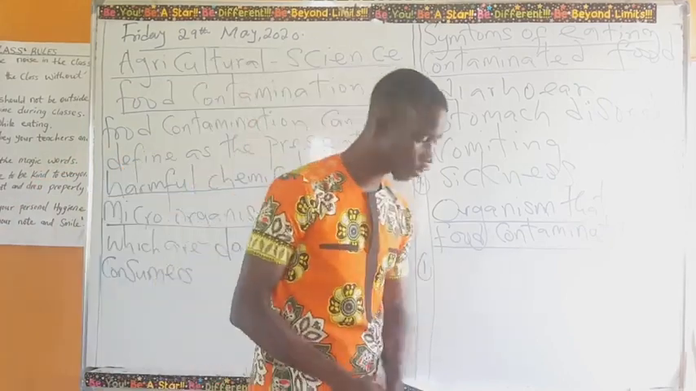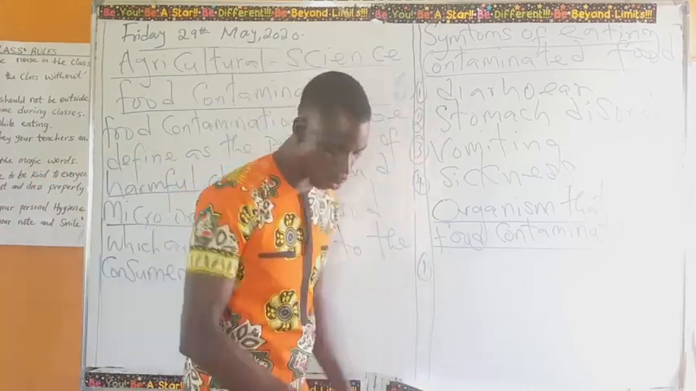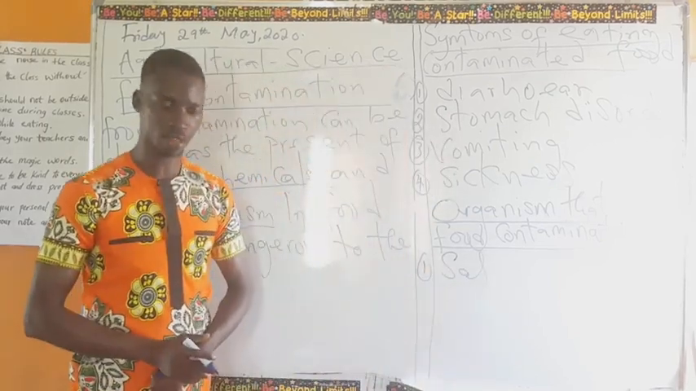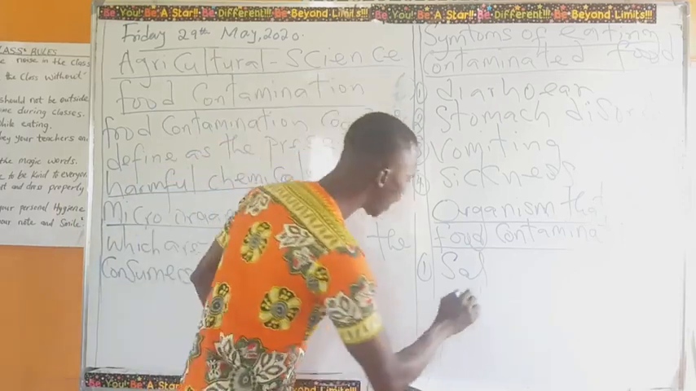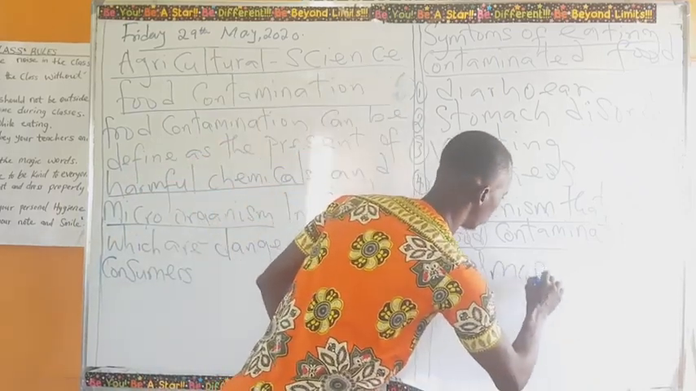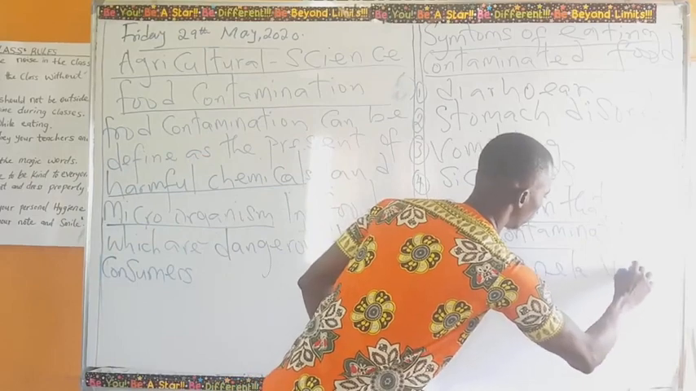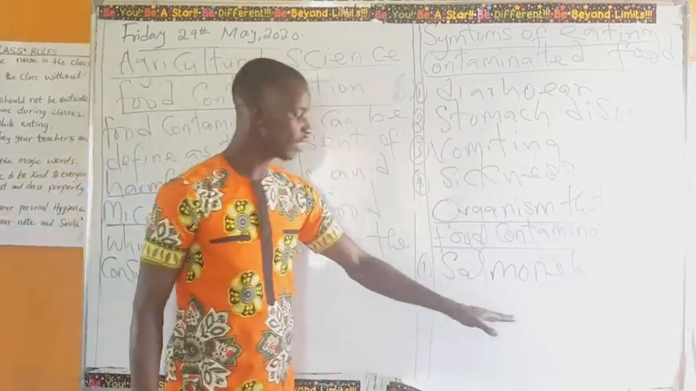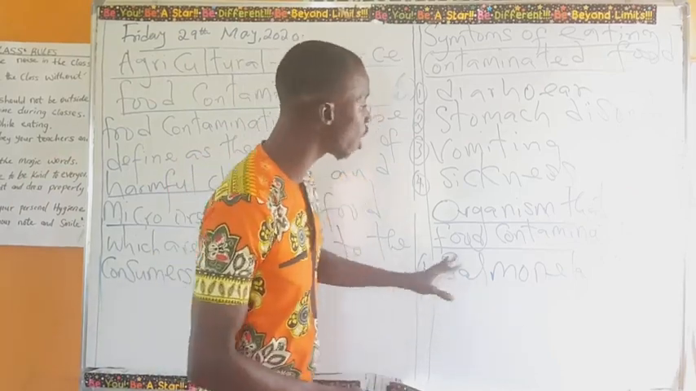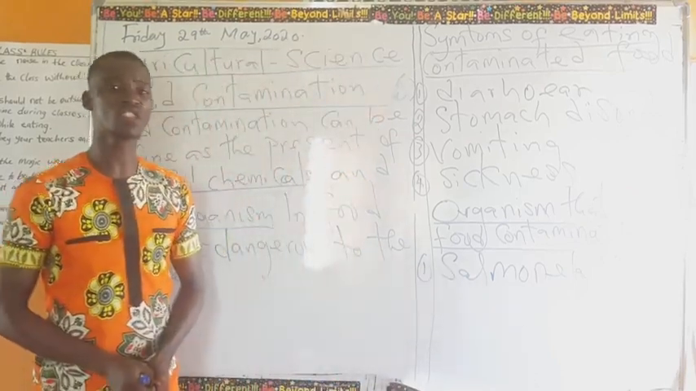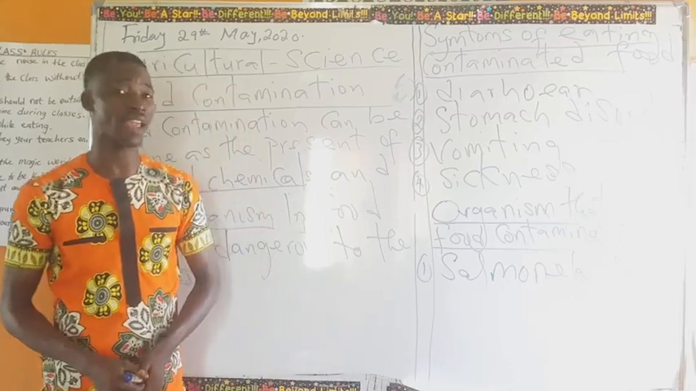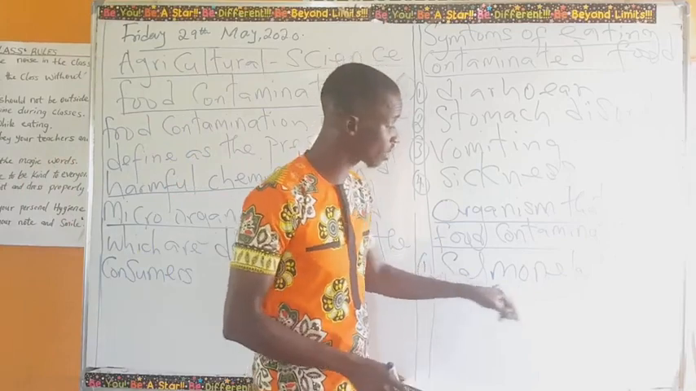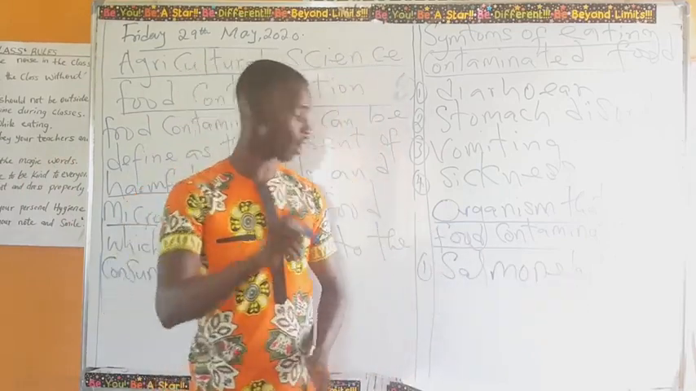Food contamination. The first one, we have the salmonella. Can I hear you say salmonella? Good. We have the salmonella virus. This salmonella virus is one of the organisms that causes food contamination, and it is usually carried by the tasty fly. That fly that you see that will just come to your food. This virus is always carried by that tasty fly. So you have to take note of that.